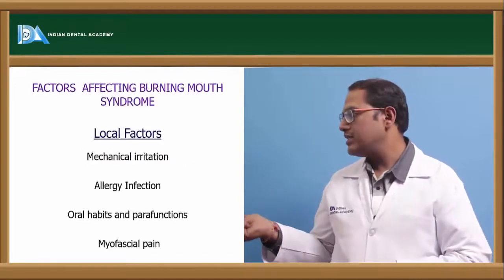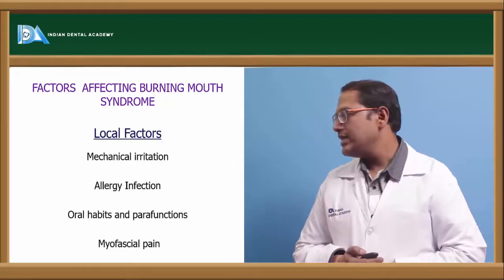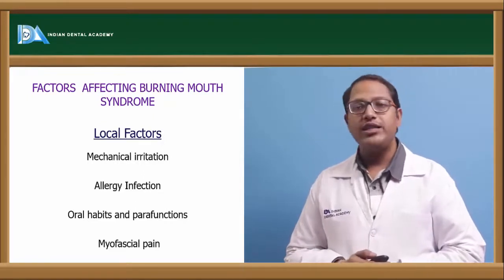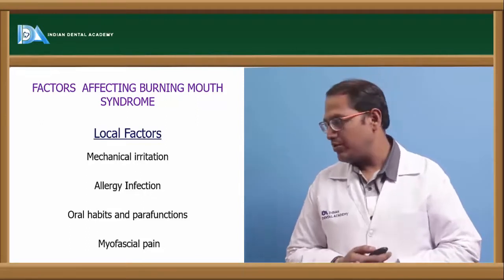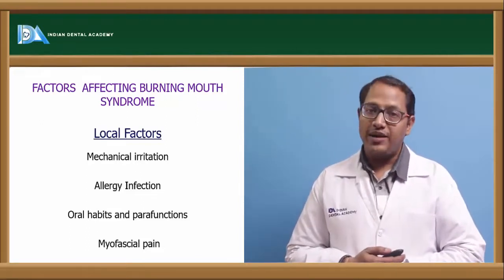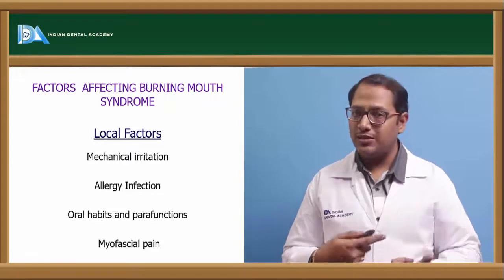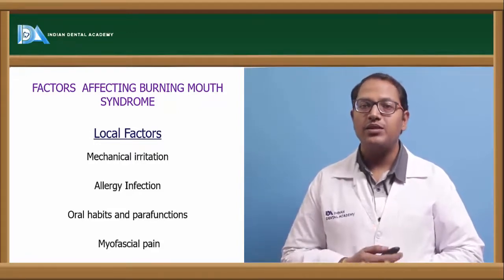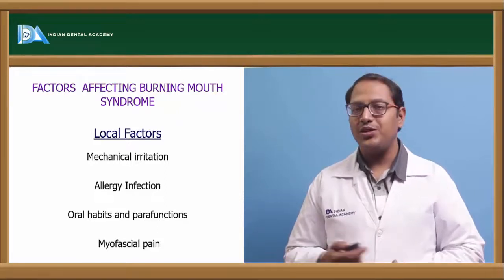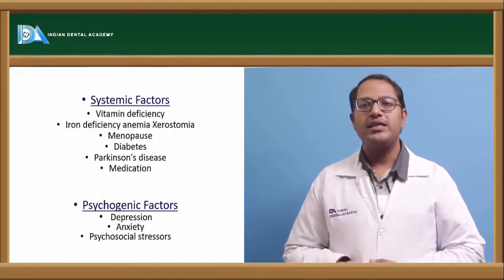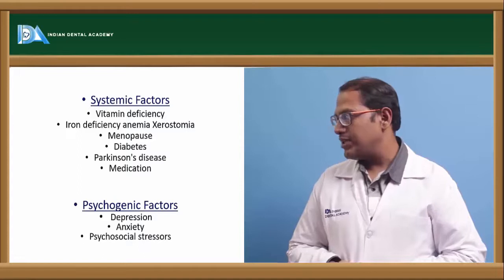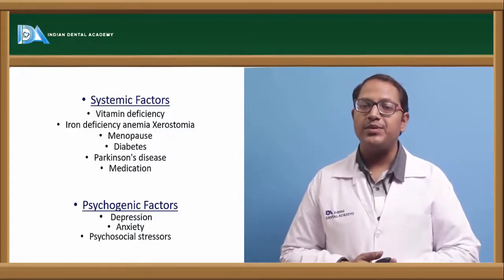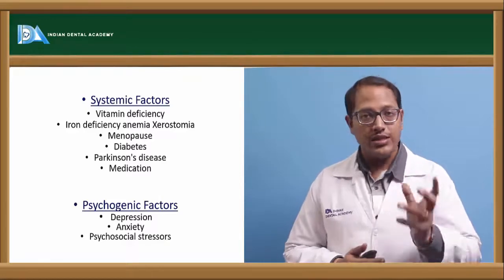There are certain factors like local factors: mechanical irritation because of some denture that we can relieve, allergic infection of monomers that we can help out, oral habits and parafunction, which you need to teach the patient not to do. Myofascial pain is something severe that you need to understand and execute accordingly. Systemic factors like vitamin deficiencies can be present. Iron deficiency in females more than the age of 50 can be anticipated, for menopause and psychological disturbances.